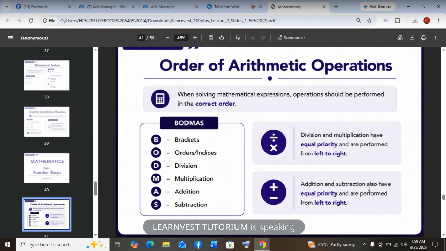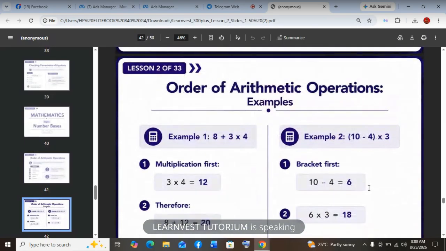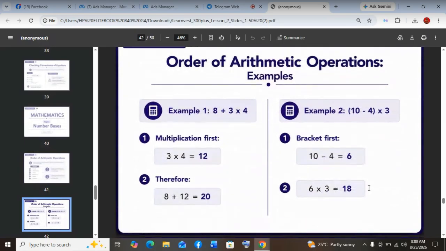The next one, 2 to the power 3 plus 12 divided by 4 times 2. So, what do we do first? We are going to divide. Okay? So, 12 divided by 4 is 3. Then the next one is you multiply. 3 times 2 is 6. Then what do you do next? You add up.